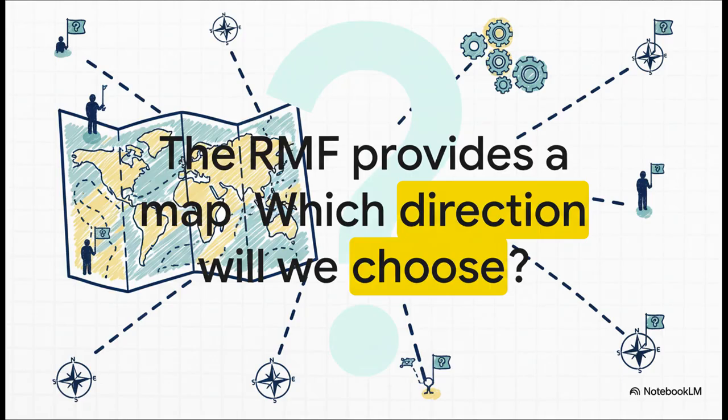So in the end, the NIST AI Risk Management Framework isn't some strict set of rules you have to follow. It's a map. It gives us a common language and a clear path forward so we can build AI we can actually trust. But a map can't pick your destination for you. The framework is an incredibly powerful tool, but its real impact depends entirely on how we, all of us AI actors, decide to use it.